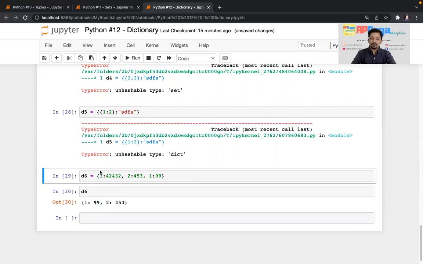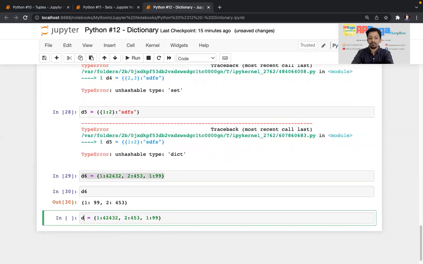Why? When you create this dictionary in this order, what happens? It created a new key, and this is the value for that. It created this key and the value for that. Then it tried to create this key, but this key is already present, right? Then whatever is the value, it will replace the older value with the new value. That's why here you can see for key 1, 99 is there. For key 2, 453 is there. If I change the sequence, whatever is the latest will be the value. There will be the latest value for the same key.